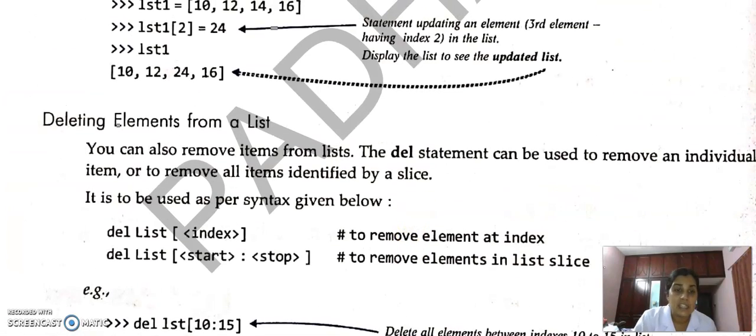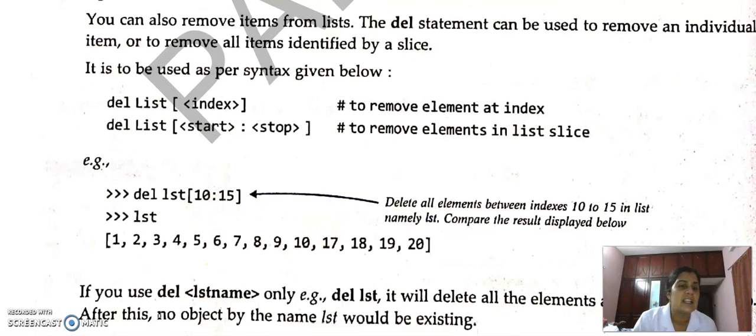Then how can we delete elements? By using the del function we can delete elements. Either we can delete single elements or we can give a start and stop index, then up to that position elements will be deleted.